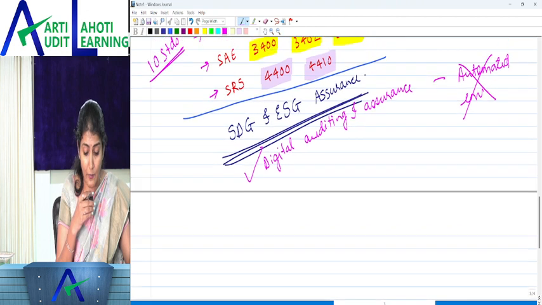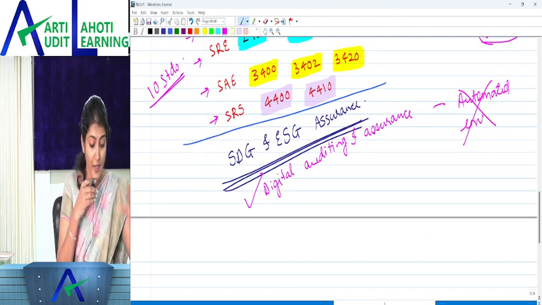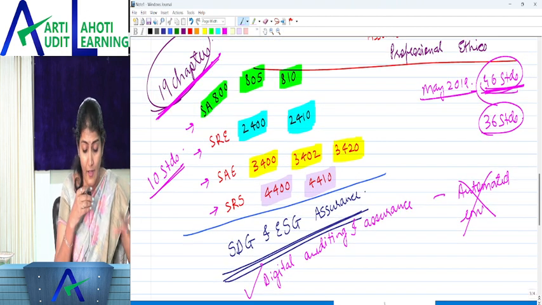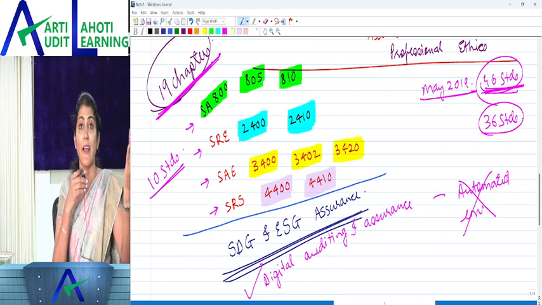So in terms of new things, anything new that has come into the syllabus is, one, the 10 standards which have actually come back.